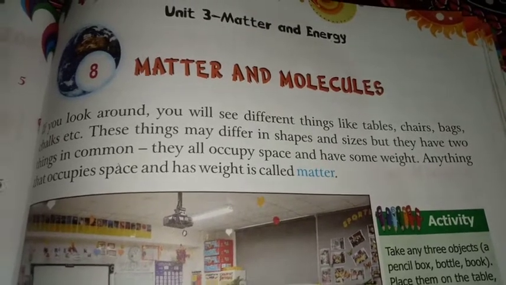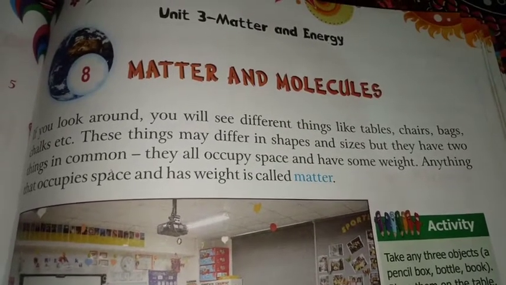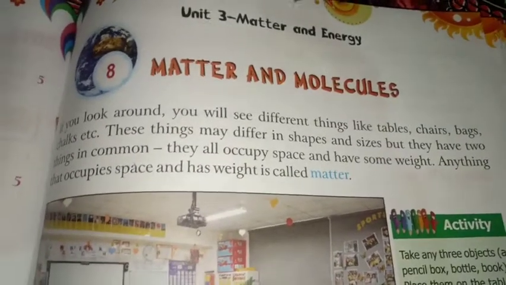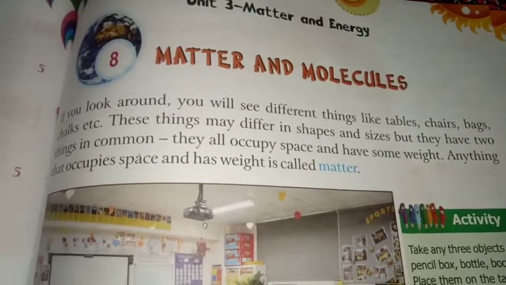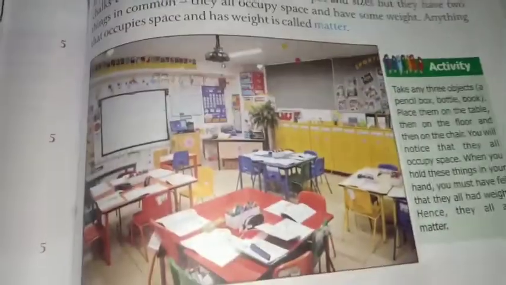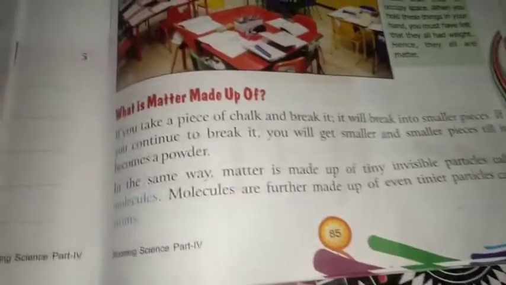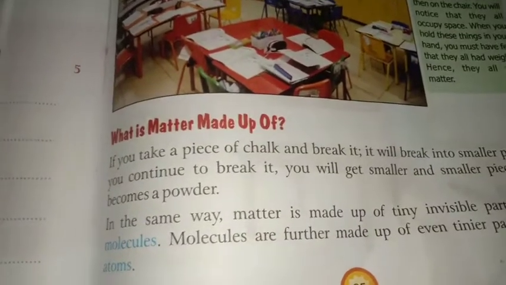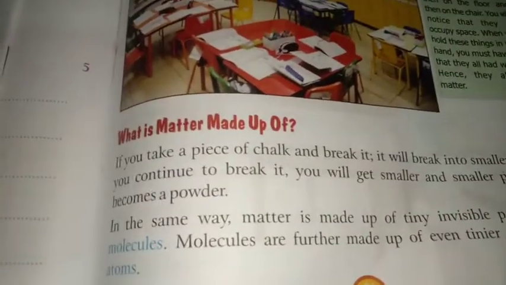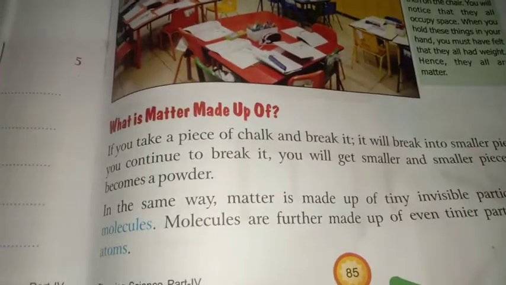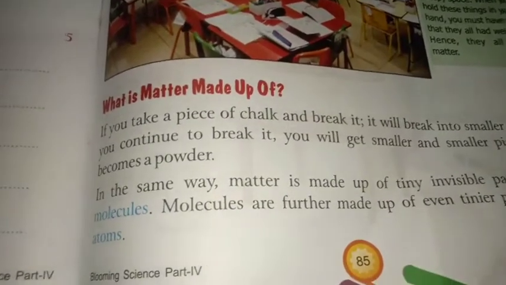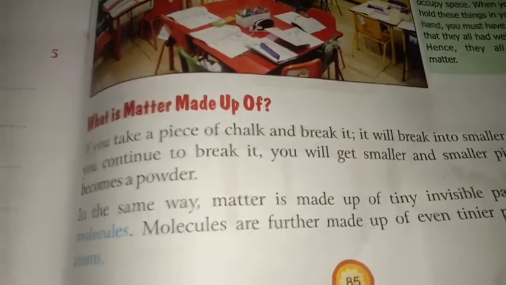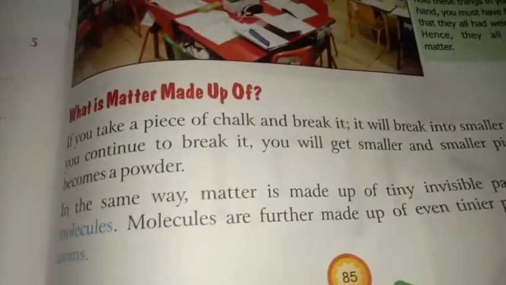Good morning, students. In our last class we discussed what matter is and what molecules are. Matter means anything which occupies space and has weight, isn't it? And we also learned what matter is made up of, that is, how matter is made. It is made with the help of molecules. So matter is made up of molecules. And what are molecules? Molecules are very tiny particles called atoms.